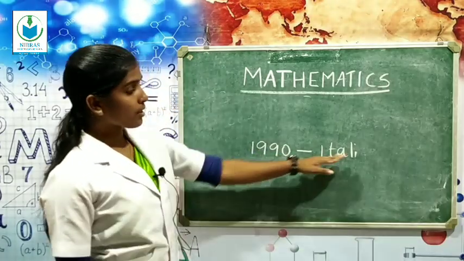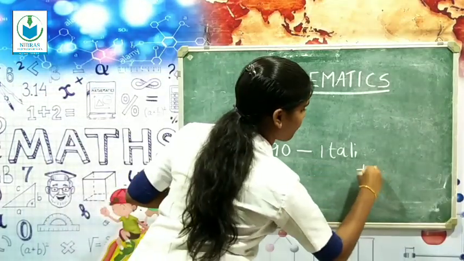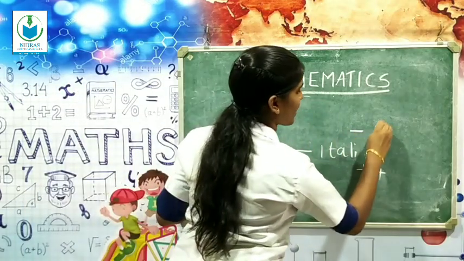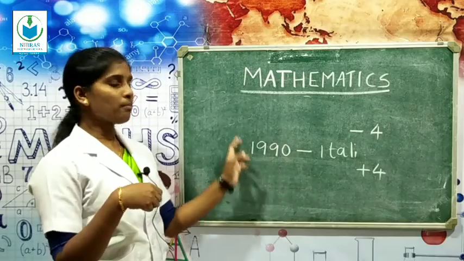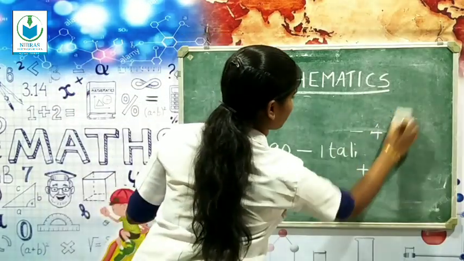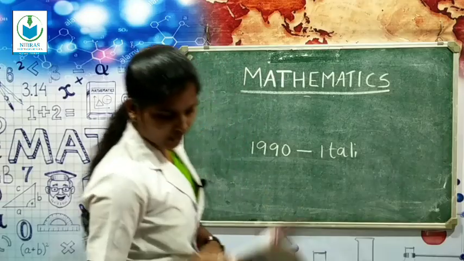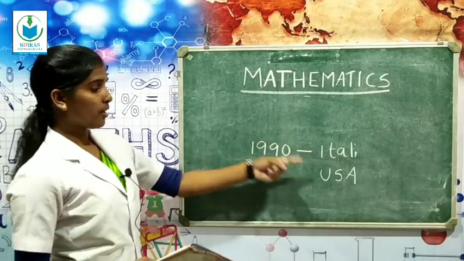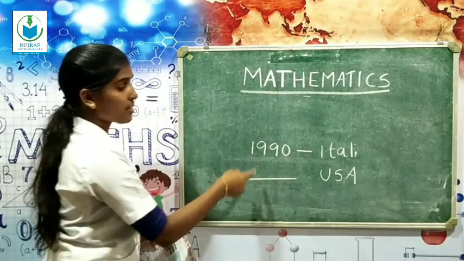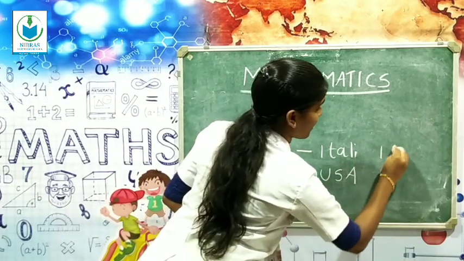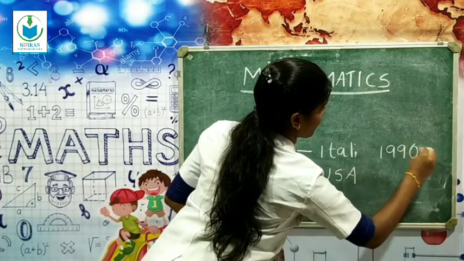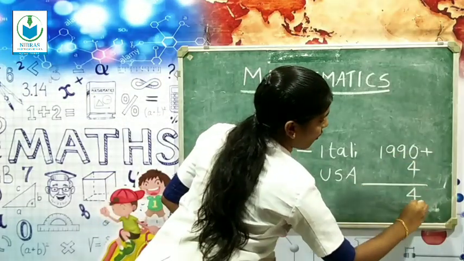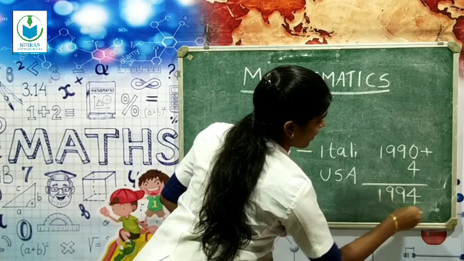So below Italy you add 4 to the year, and above you subtract 4 from the year. For example, after Italy comes USA. So which is the year here? After 90, add 4. So 0 plus 4, 4, 9, 9, 1.